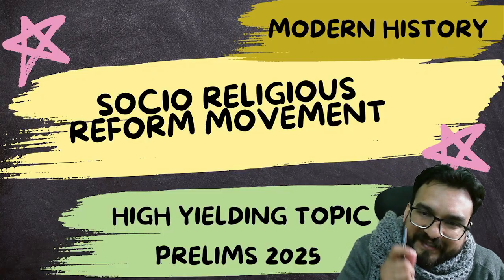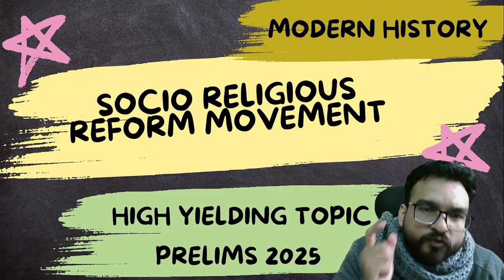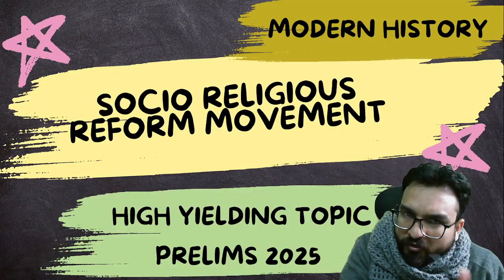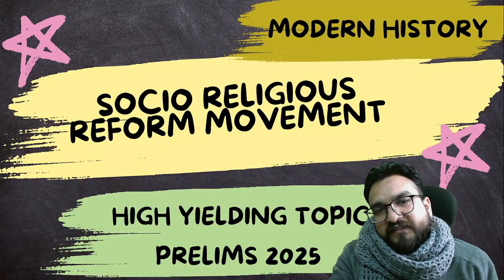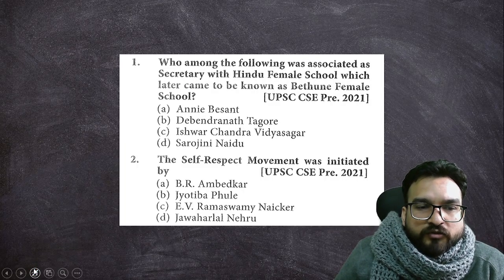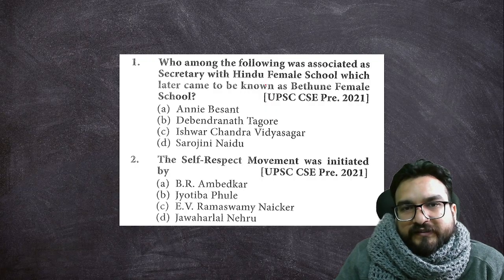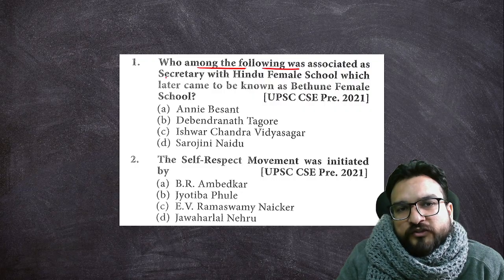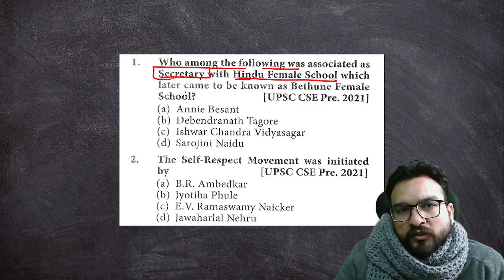Now, without wasting any time, we will be seeing the PYQs. How the question is asked in prelims throughout previous years, right? Let us see one by one, guys. So see these, guys, in 2021, how the question has come from socio-religious leaders, social reformers. They have asked who among the following was associated as secretary with a Hindu female school, which later came to be known as Bethune Female School.